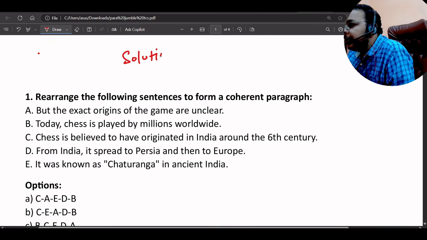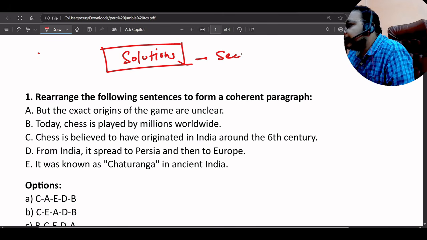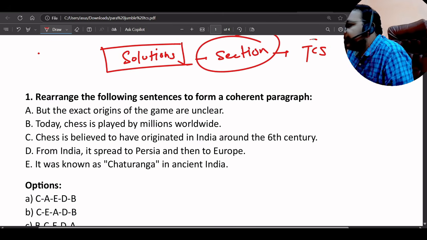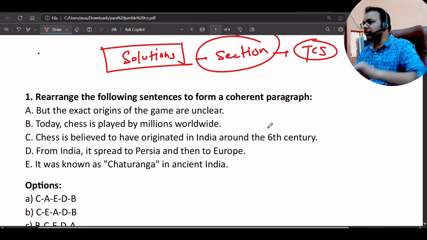Okay, how we need to solve the question and what is the importance of this section, because without it you cannot get selected in TCS. Okay, why it is so I will be explaining you, but before that, first of all, I will just explain you